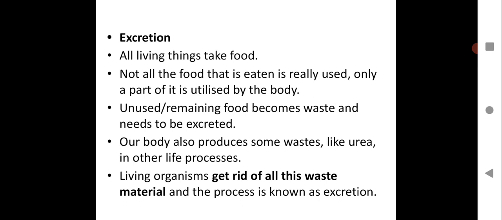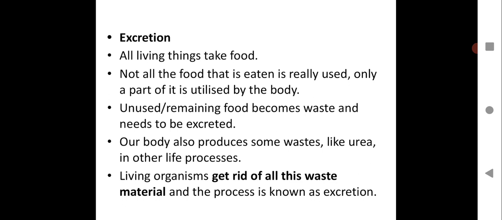So what happens to the unused and remaining food? That becomes waste and it has to be excreted. Otherwise, it will be very toxic to the body and can lead to death. That's why excretion, cleaning of the stomach, is extremely important. Our body also produces some waste like urea in other life processes.